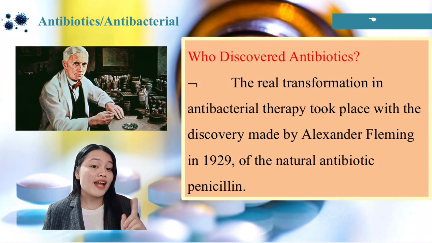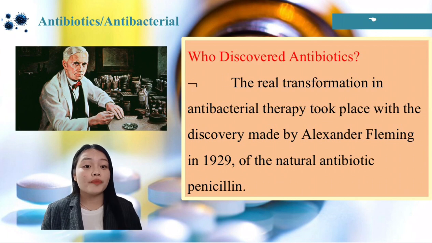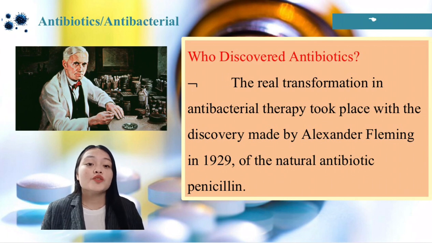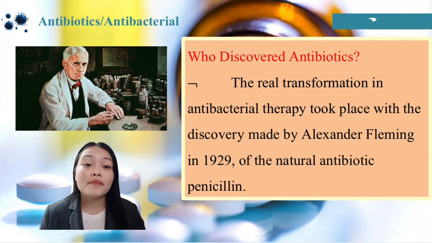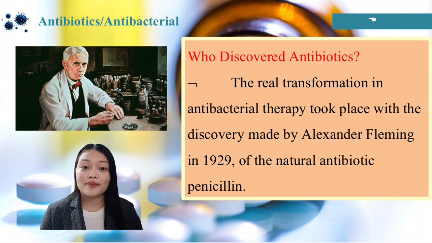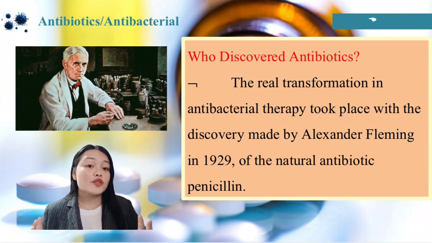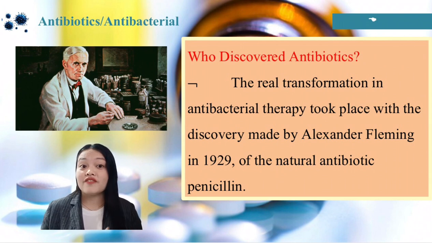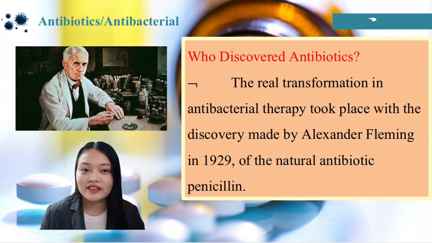So who discovered antibiotics? The real transformation in antibacterial therapy took place with the discovery made by Alexander Fleming in 1929 of the natural antibiotic penicillin. Sir Alexander Fleming, a Scottish researcher, is credited with the discovery of penicillin in 1929. At the time, Fleming was experimenting with the influenza virus in the laboratory of the inoculation department at St. Mary's Hospital in London.